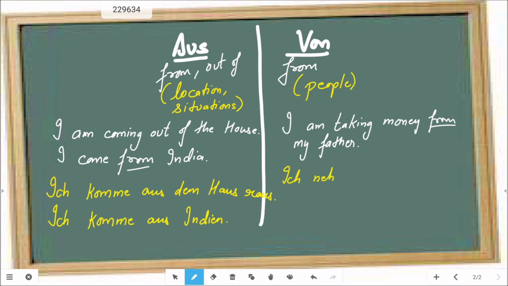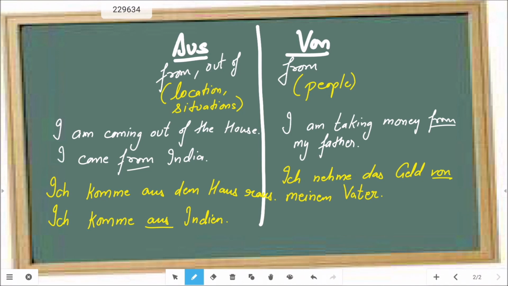Ich nehme das Geld von meinem Vater. Ich nehme Geld von meinem Vater. Why it is meinem, we have already discussed in our previous sessions on the dative case. Here we are only going to talk about von and aus.